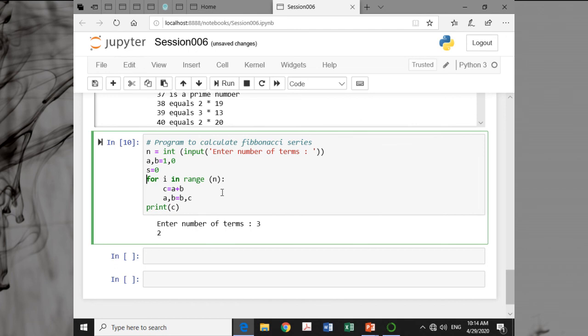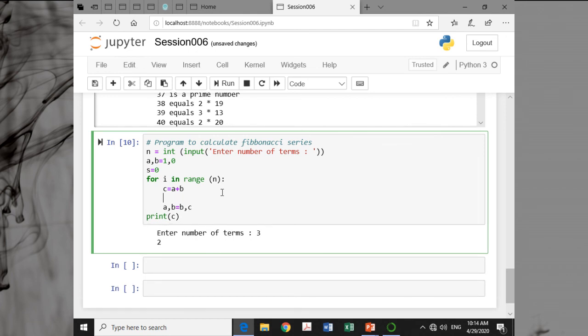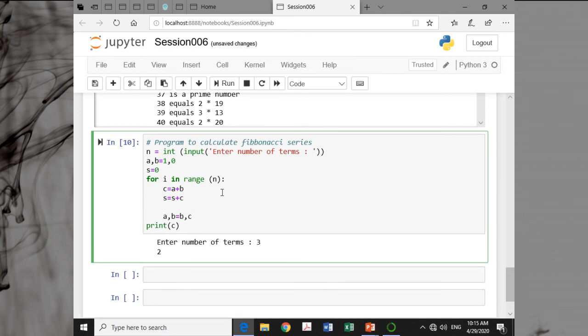is equal to 0. The initial sum is equal to 0, and here I will say sum is equal to sum plus the series. Okay, and I want to print it also, so I am saying print c, then a plus sign, and I don't want to end the line, so end is equal to blank, nothing.